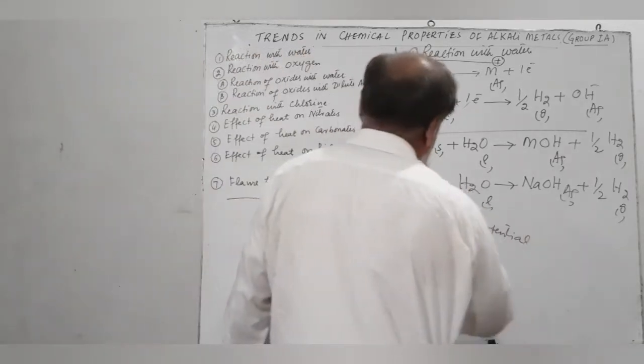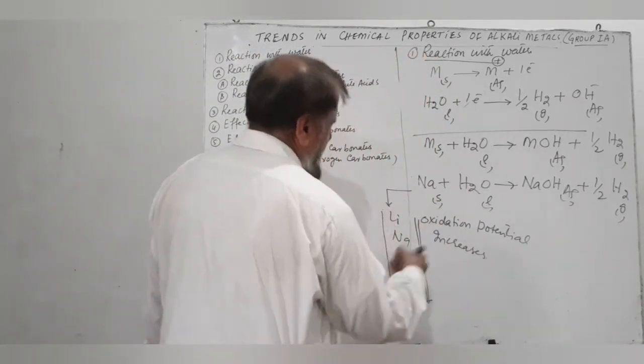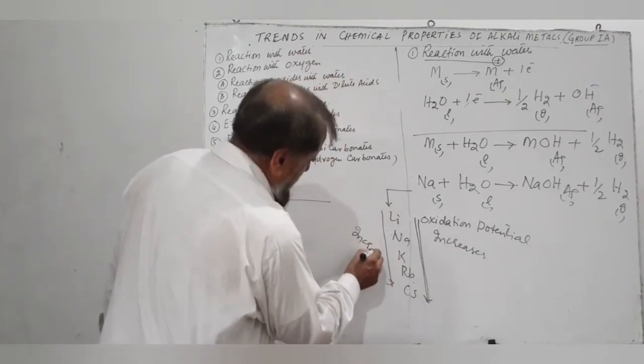That is why the reactivity of these elements with water increases down the group.